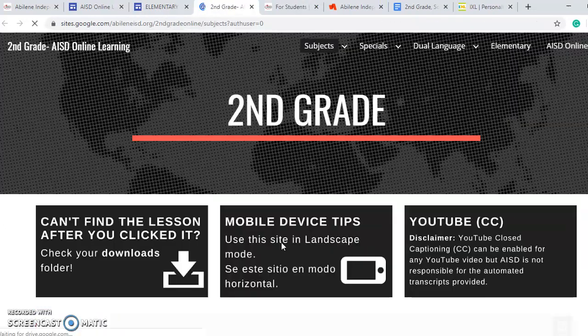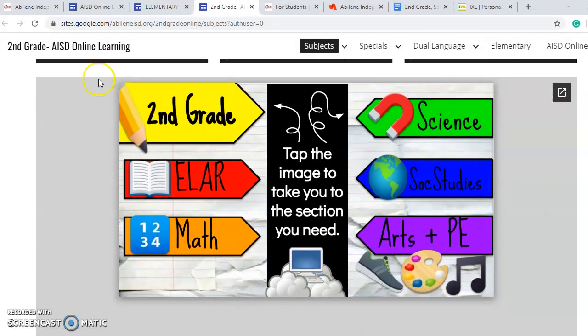Once you get to second grade, you are going to see each of our subjects again. ELAR means English, Language, Arts, and Reading. This is reading, writing, and everything to do with words. Then Math, Science, Social Studies, Art, and PE. I'm going to go through each of these to give you an idea of how it works. We're going to start with ELAR.